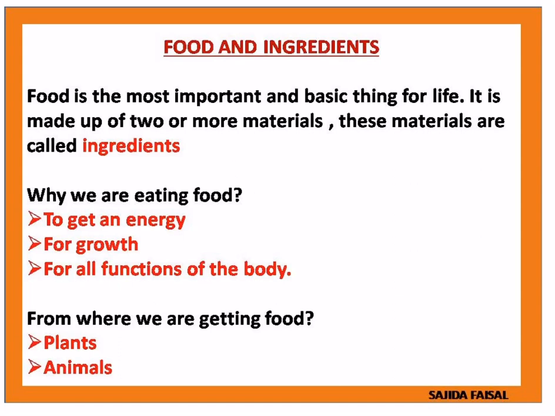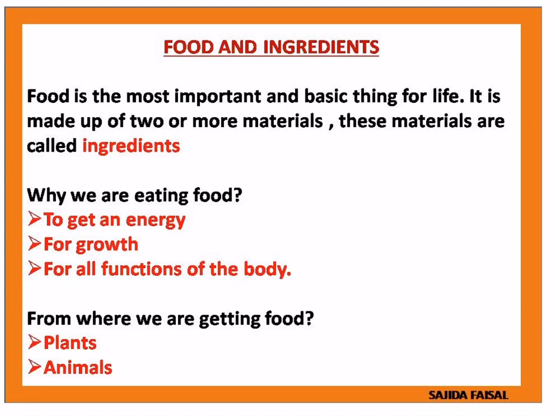Then why are we eating food? We know that if we are eating food, we will get energy. And next, we can grow. After eating food items only, we will grow. Then for all the functions of our body we need what? Food. If you are not getting food, what will happen?